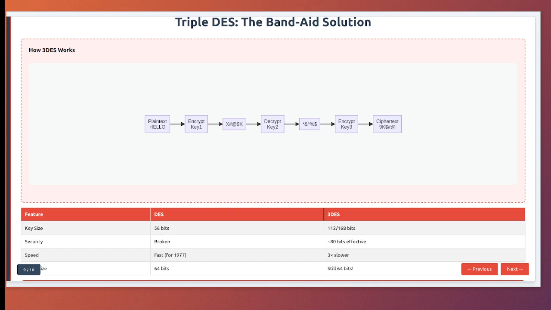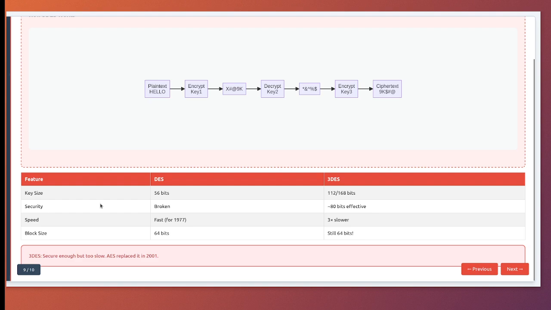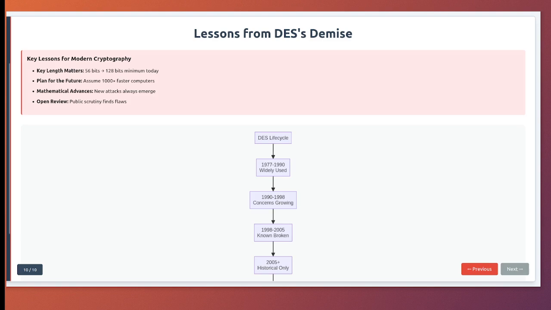The diagram shows why 3DES was always a band-aid. It inherited all of DES's problems, except for the key length. Still 64-bit blocks, still the same weak keys, where you had to avoid them in all 3 keys, and it was terribly slow for modern applications. 3DES served its purpose, keeping legacy systems secure through the transition period. But by 2001, everyone knew we needed something better. That something was AES.